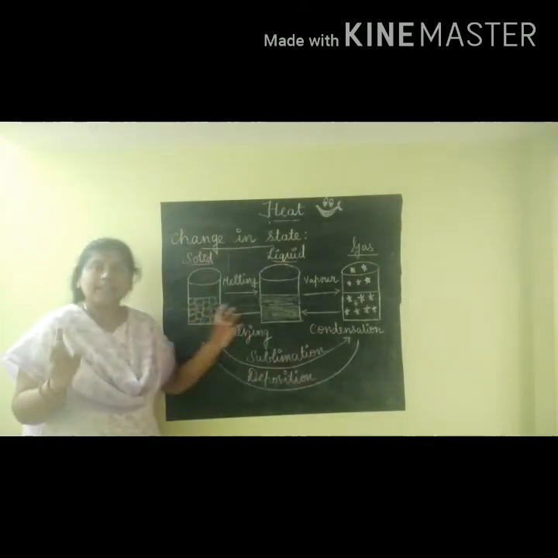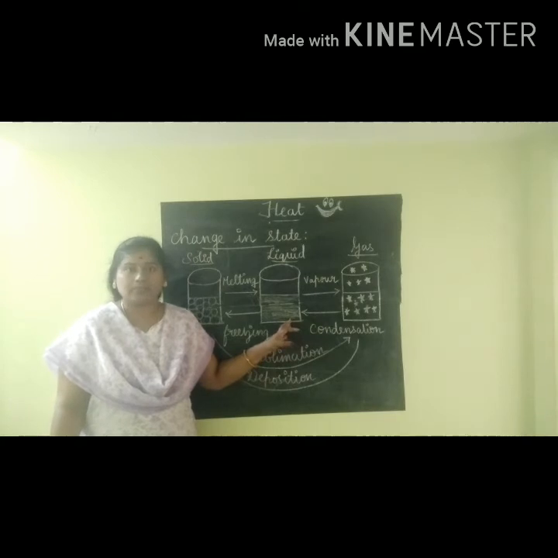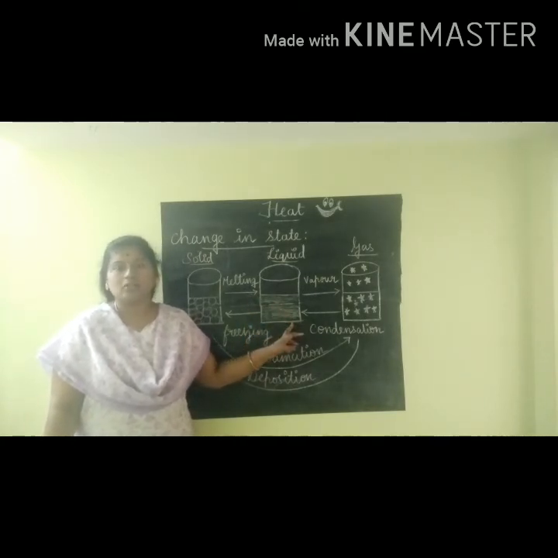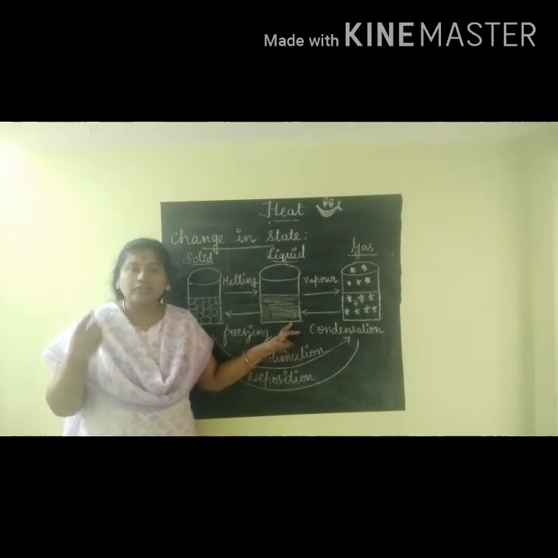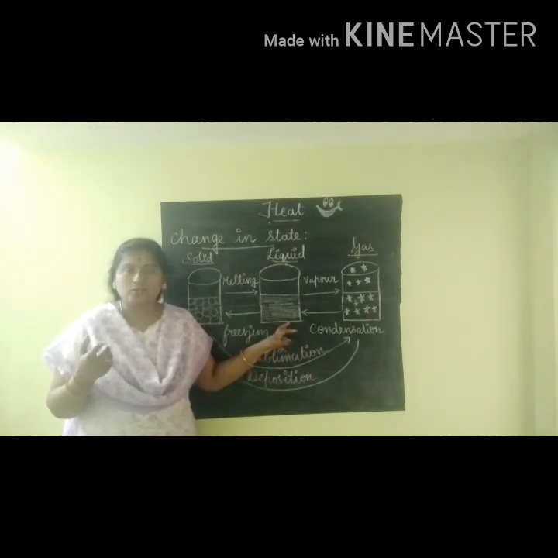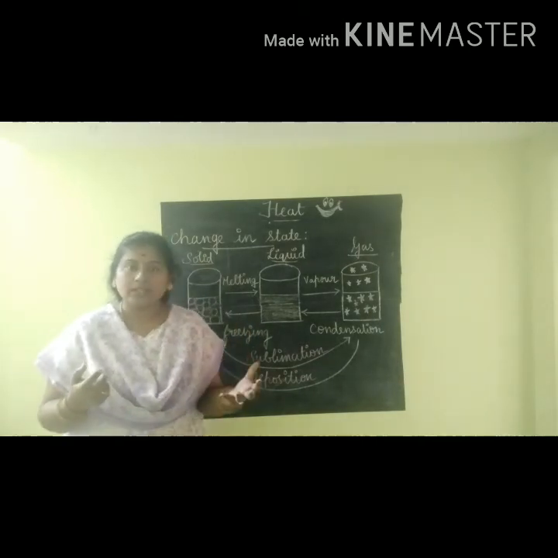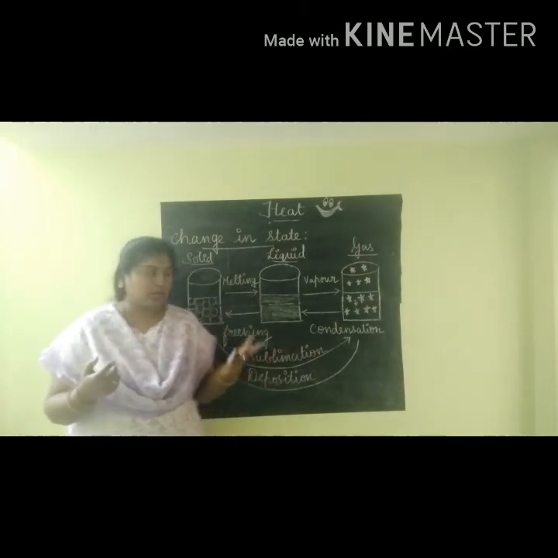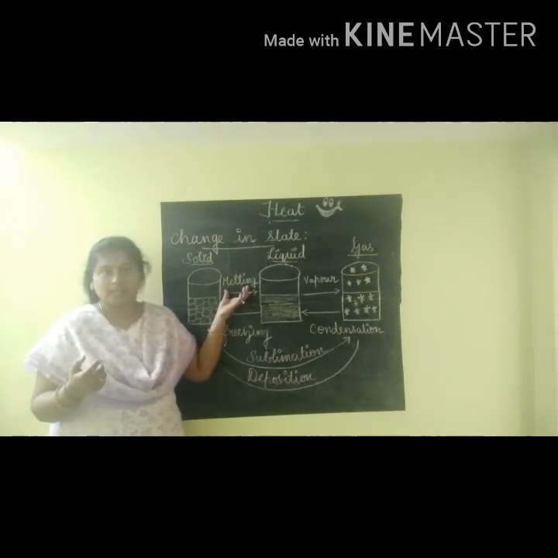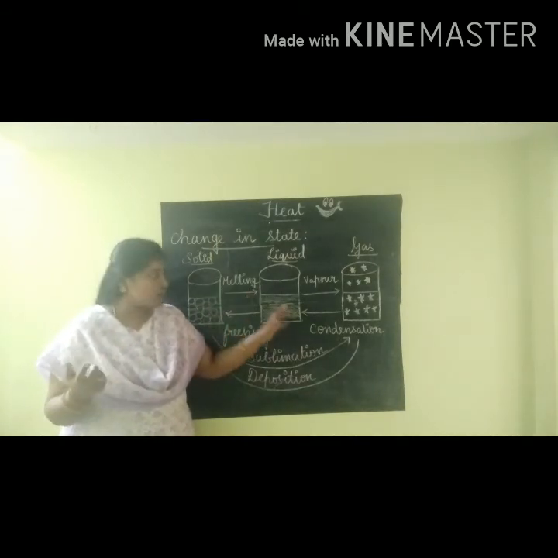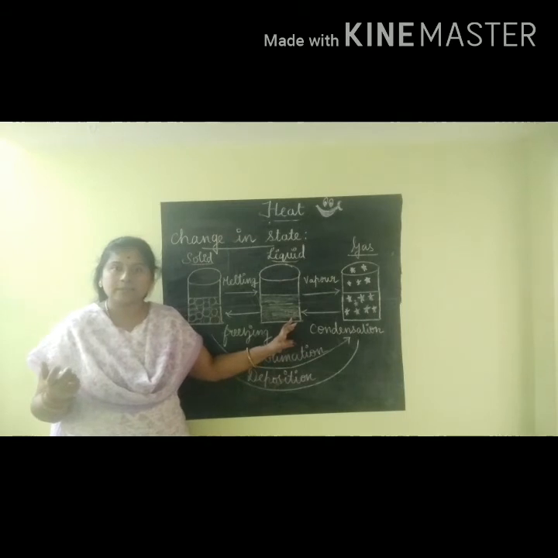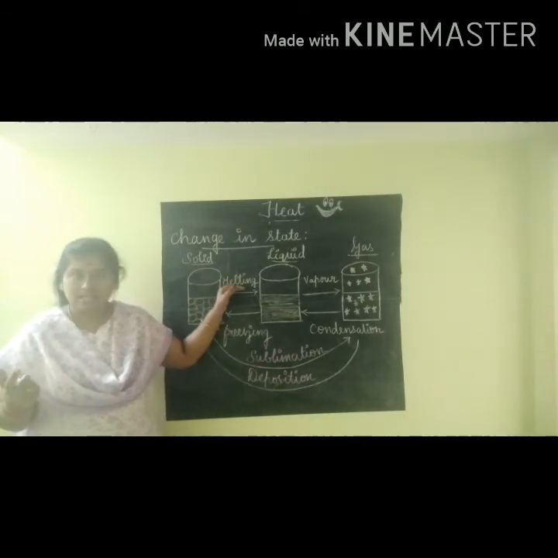So the solid can be converted into liquid. Ice cubes can be converted into water by the application of heat energy. If you apply heat energy to the ice cubes, what happens? The ice cubes will start to melt and get converted into liquid water. That's the process called melting. The conversion of ice cubes to liquid water takes place by the process called melting.